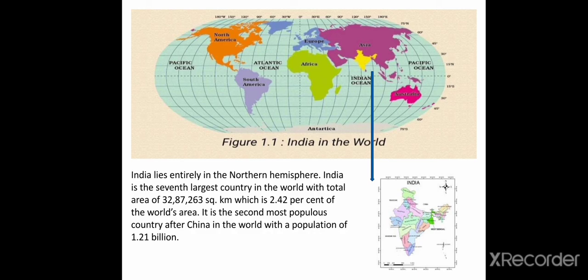India is the seventh largest country in the world with a total area of 32,87,263 square kilometers, which is 2.42% of the world's area. It is the second most populous country after China with a population of 1.21 billion.